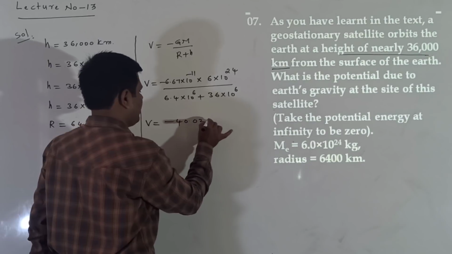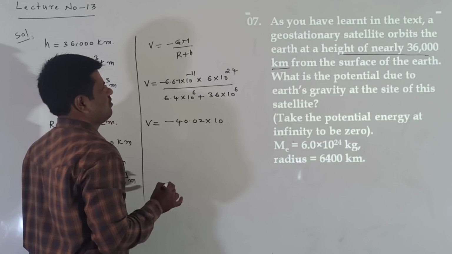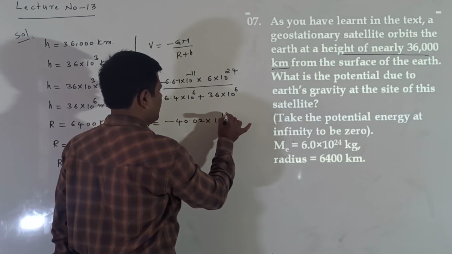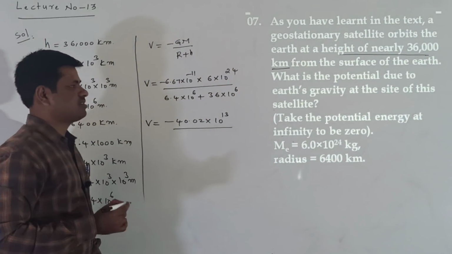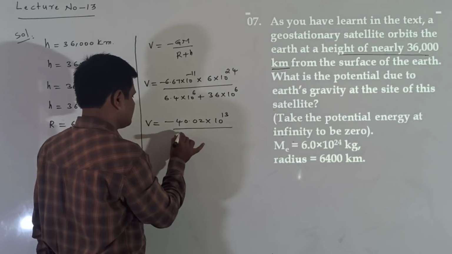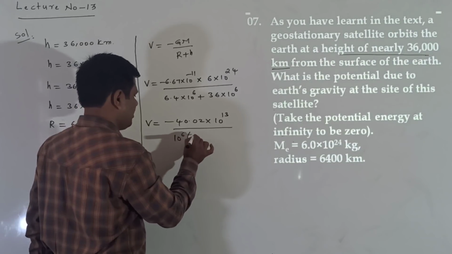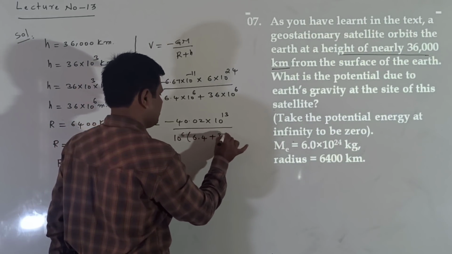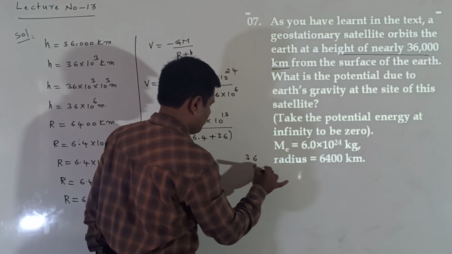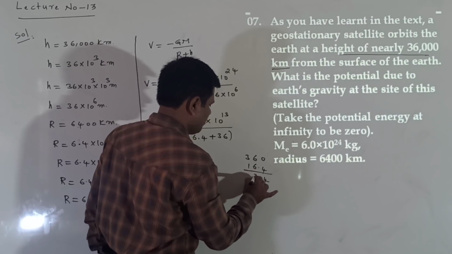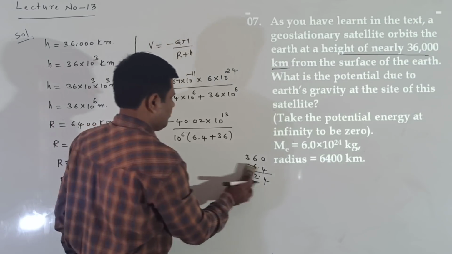That is minus 40.02 into 10 power of, here 24 minus 11 is equal to 10 power of 13. Here, taking 10 power of 6 common, the remaining is 6.4 plus 36. Now 36 plus 6.4, what we are getting here is 42.4.